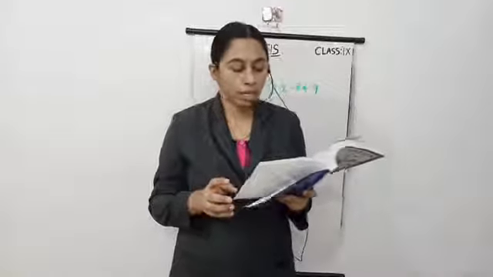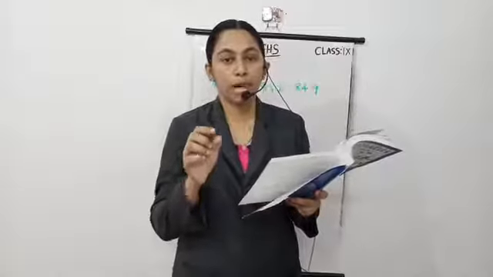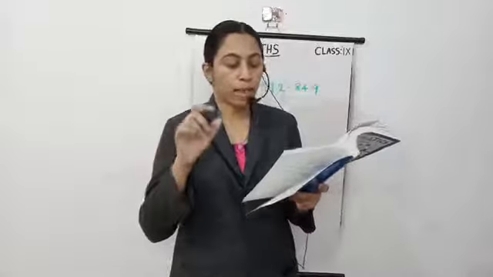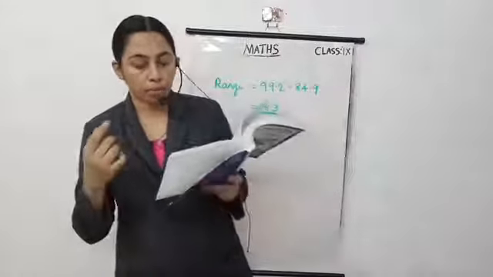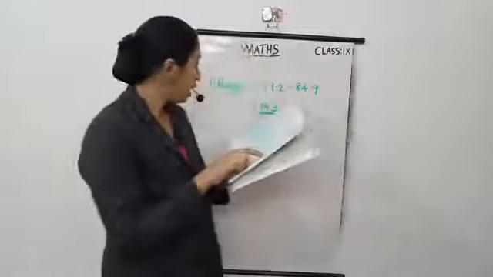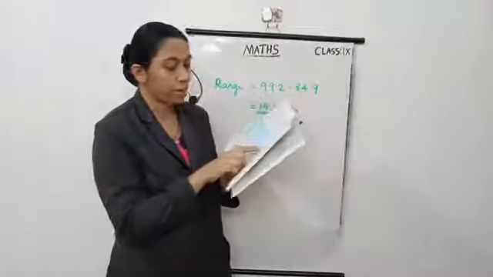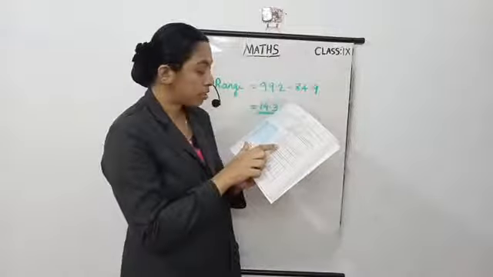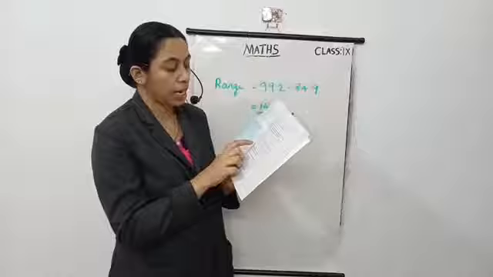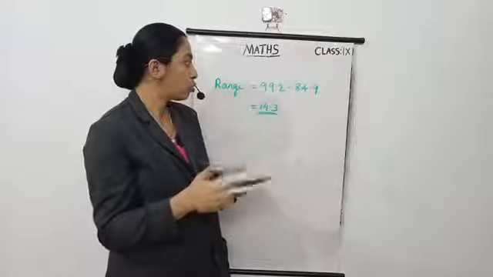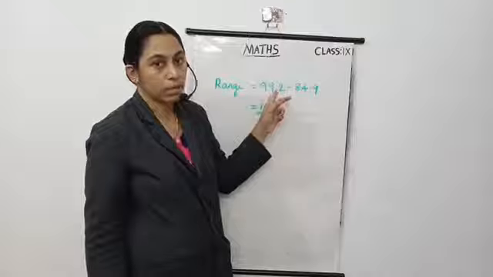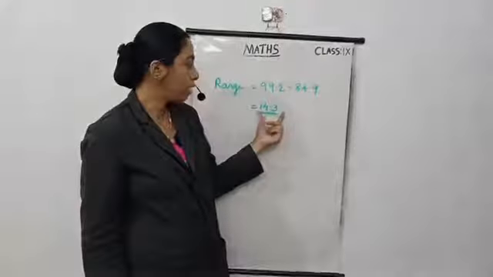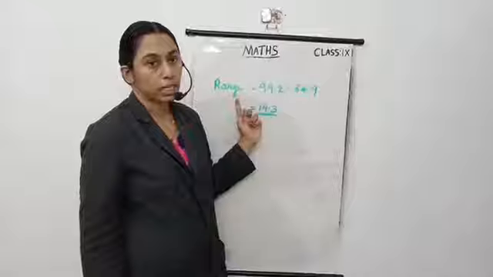Range is the difference between the highest given value and the lowest given value, or maximum humidity minus minimum humidity. Here the maximum humidity is given as 99.2, and the lowest or minimum humidity is 84.9. So taking the difference, maximum humidity minus minimum humidity, we get 14.3. This is the range. Okay.